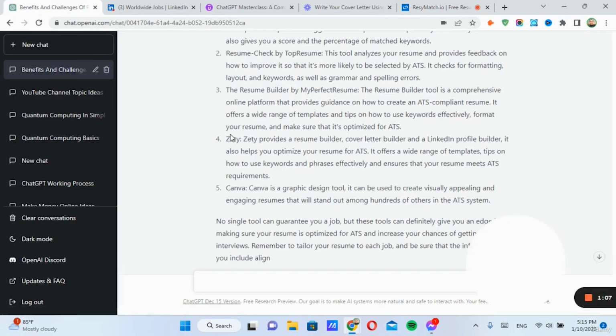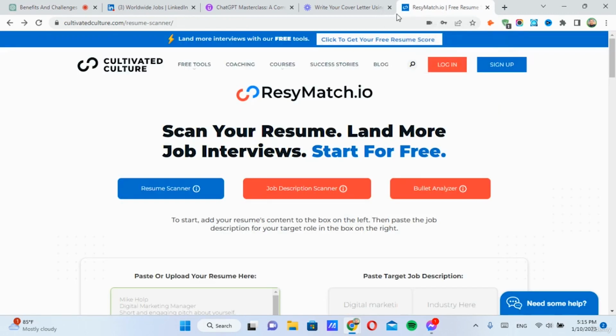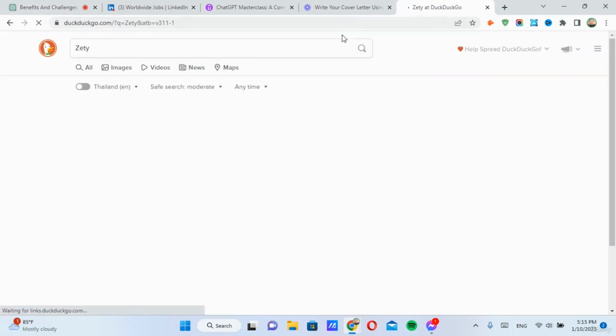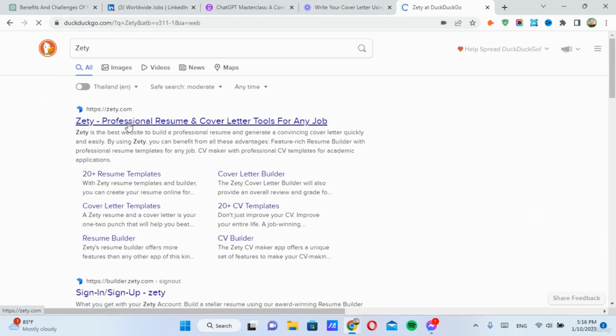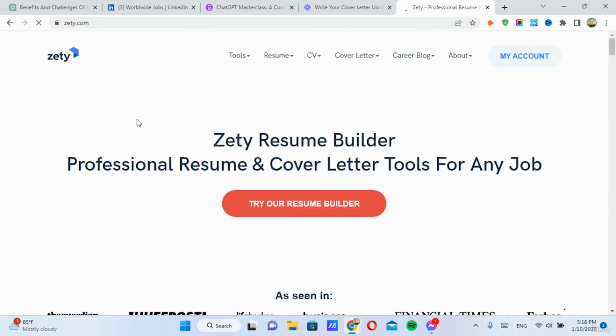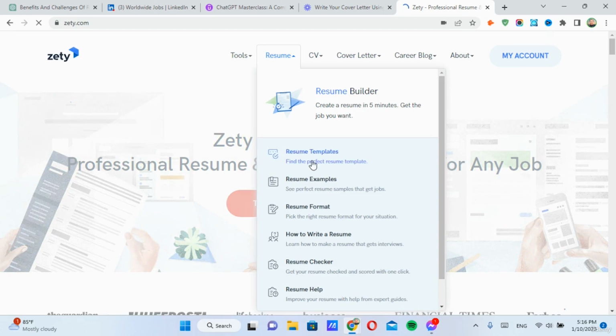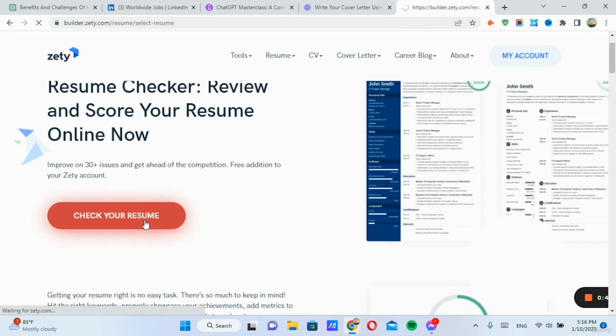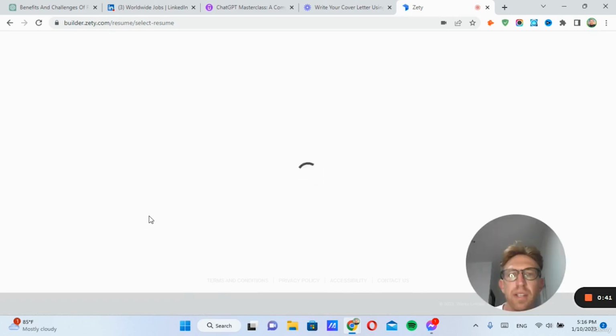There are other tools too, like Zeti, which is another one they recommend. So we can type in Zeti here and you can see how this one works. Professional resume and cover letter tools. Here you can go to the resume checker. So you can simply click here, upload your resume, and it will scan it and determine whether it's ATS compliant.